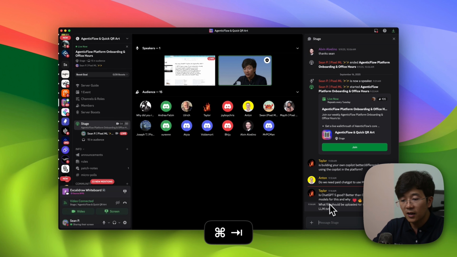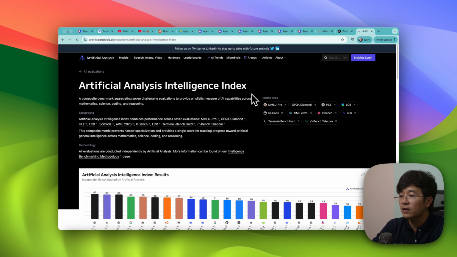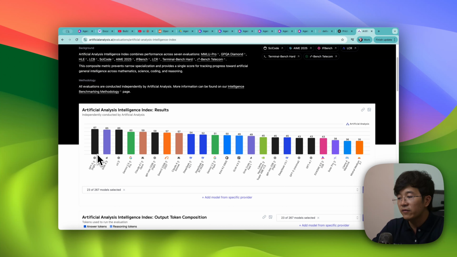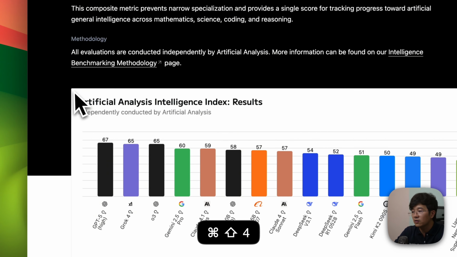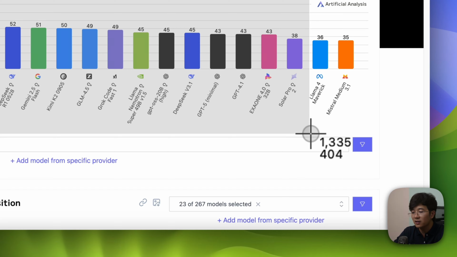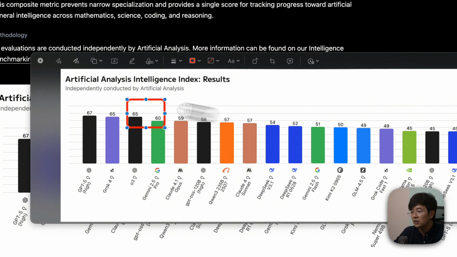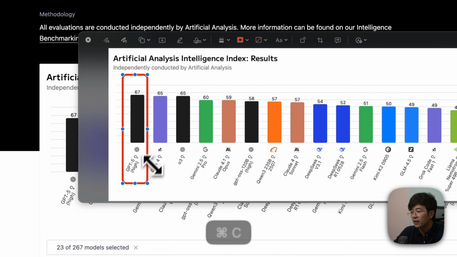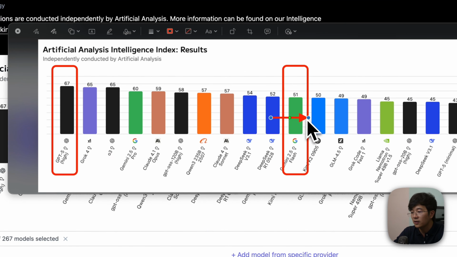Okay. And yeah, of course, for the benchmark, you have the intelligence analysis, right? So GPT-5 is here. It's maximum, and the Pro is 60, and the one that we are using is like 51. The current Copilot is powered by Gemini 2.5 Flash. So absolutely, you are switching from a low ranking directly to the top number one. That is the significant difference that I believe you should definitely give it a try. You just jump directly from here to here.